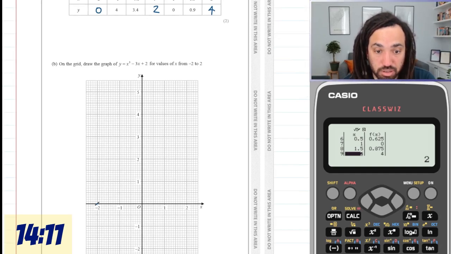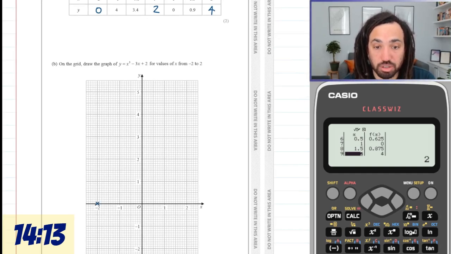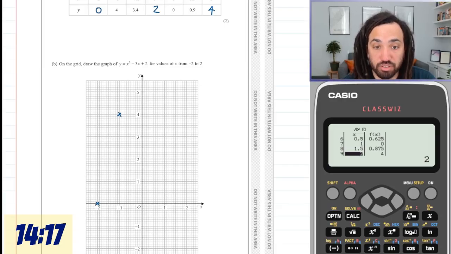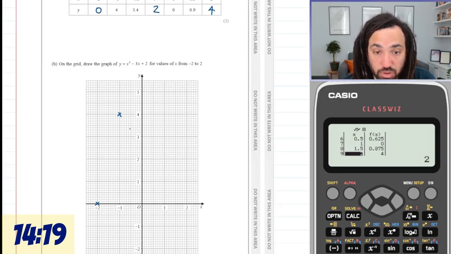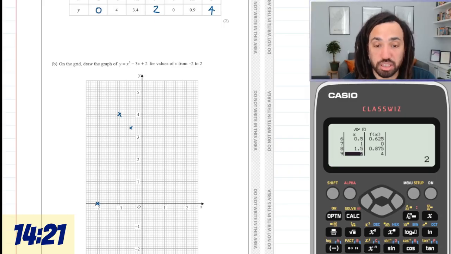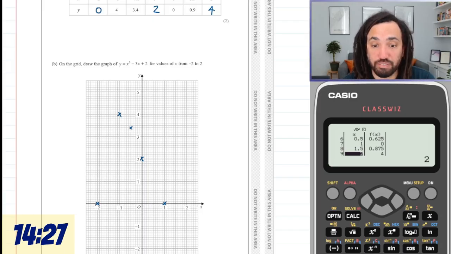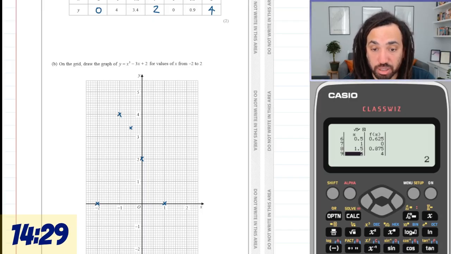Minus 2 is 0. Minus 1 is 4. Minus 0.5 is 3.4. 0 is 2. 1 is 0. 1.5 is 0.9.